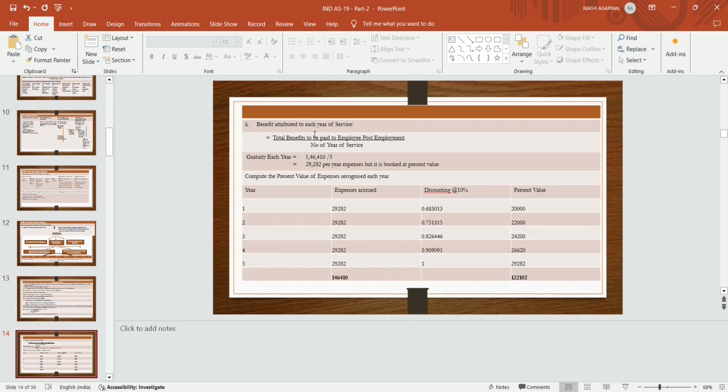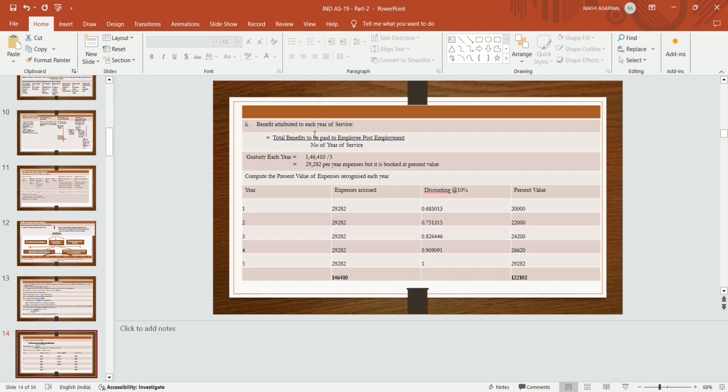Now, benefit attribution. In the first step we determine the total obligation to be paid to the employee after 5 years. Now, as the service is attributed each year, the total benefits to be paid to the employee post employment become 1,46,410 divided by the number of years of service, 5 years.